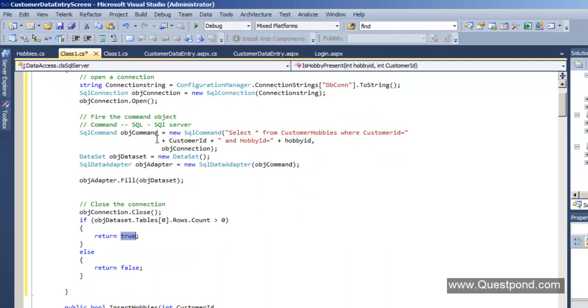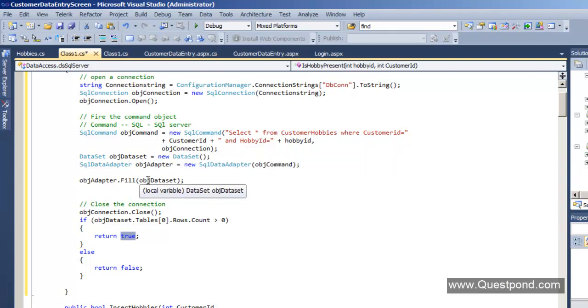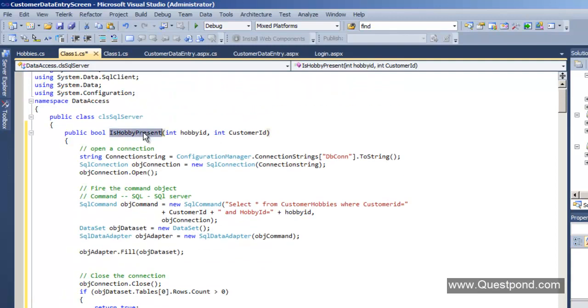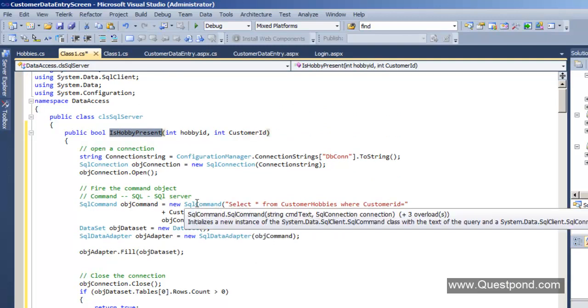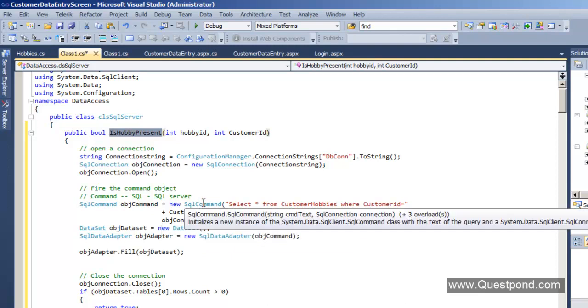It uses this command, which has the select statement. It then loads a data set, and if the data set has a count more than 0, that means there is a record existing, or else there is no record existing. So this isHobbyPresent function fires a select statement, and it tells us whether this hobby exists for this particular customer or not.